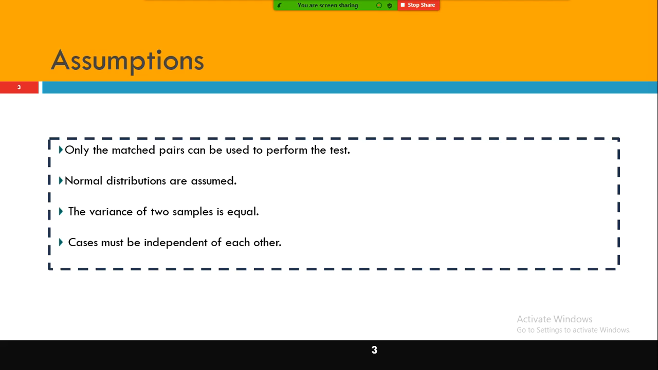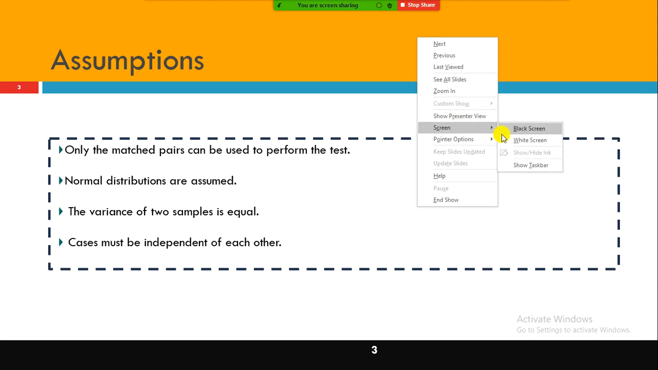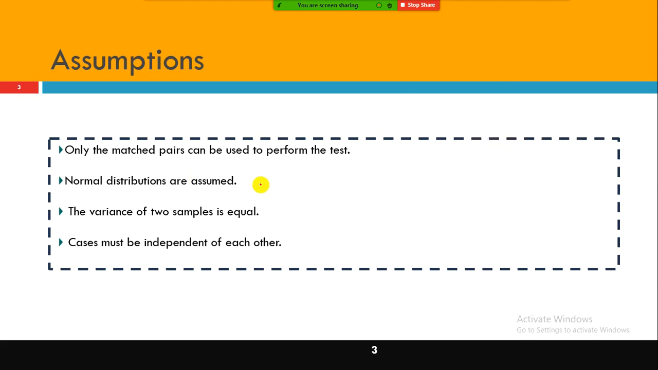Normal distributions are assumed, same as the other tests. You just remember this one is applicable for all tests. Blindly, normal distributions are assumed, even in the case of Z distribution, t-test, one sample t-test, independent sample t-test, or paired t-test. Normal distribution should be assumed. And the variance of samples is equal.